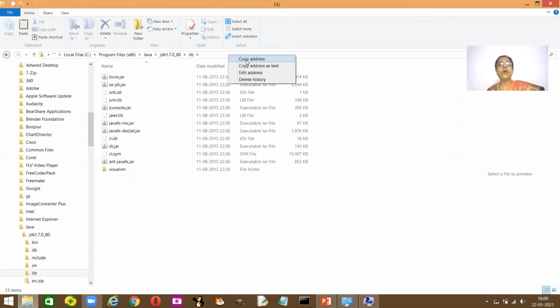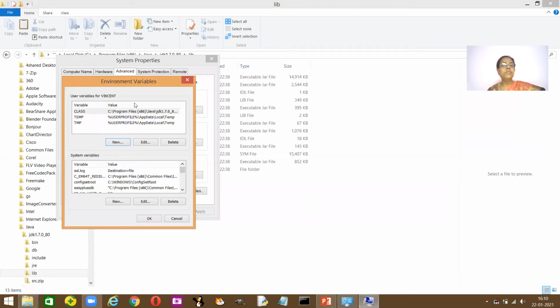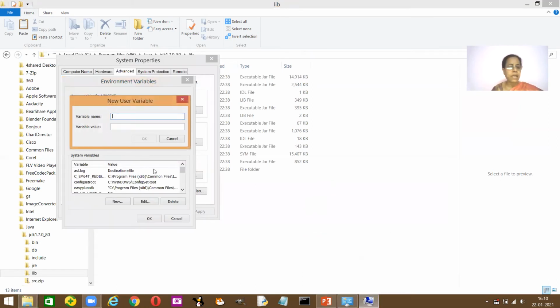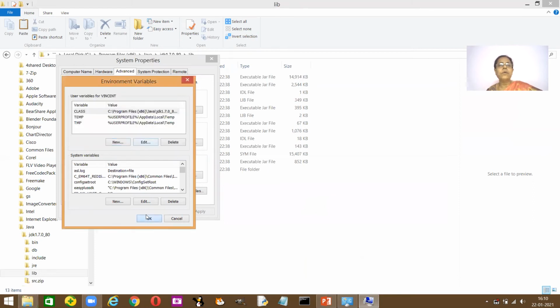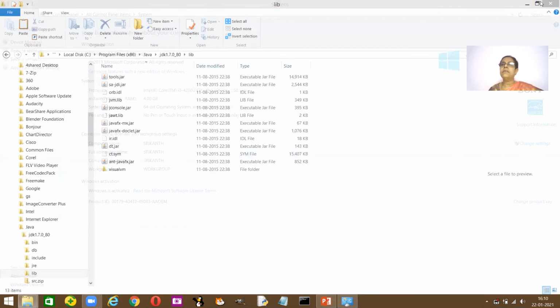Right click, copy address, go back to this place, click on new, type here class, right click on variable value and paste here. You see, here you're pasting lib. Okay. You can put a semicolon if you want here. It's a continuation, and then say OK and say OK. That's how you create the path. So hope you understood how to create the path.